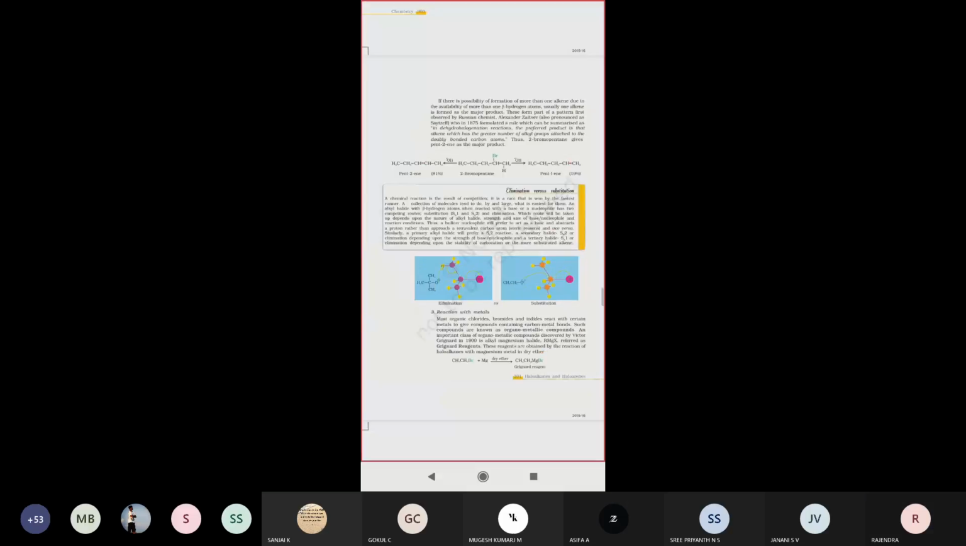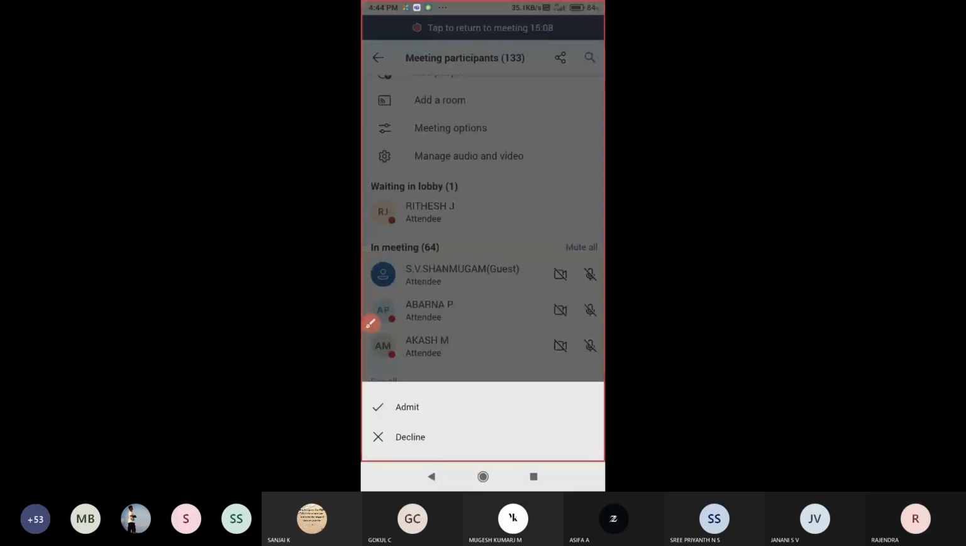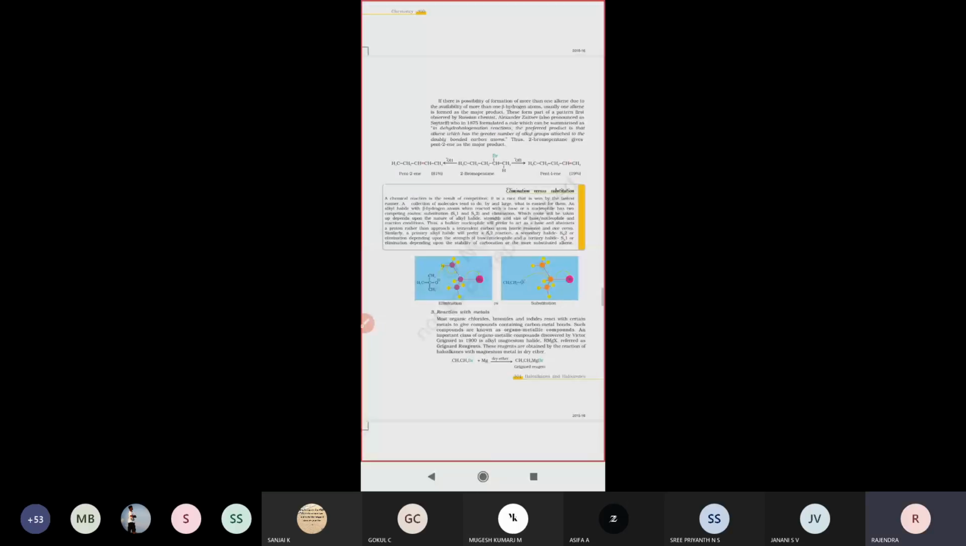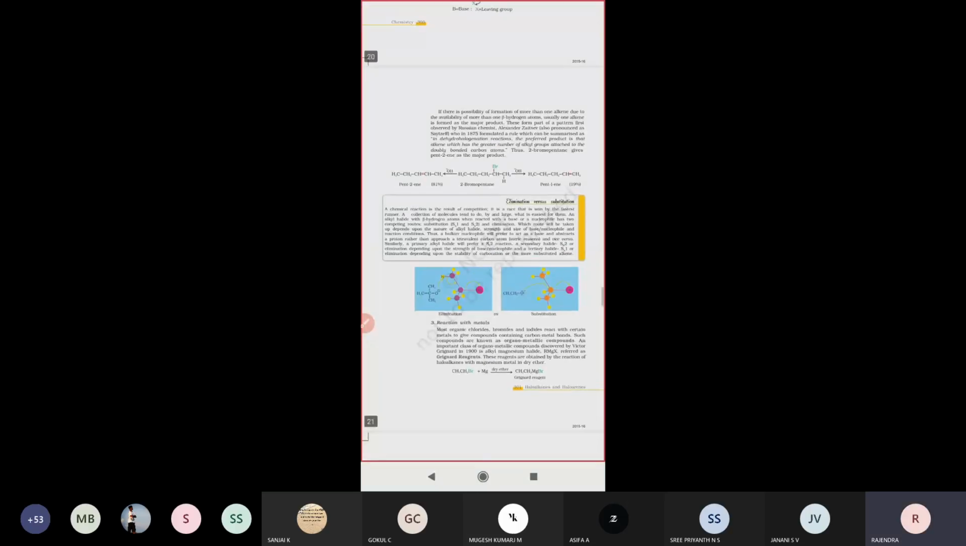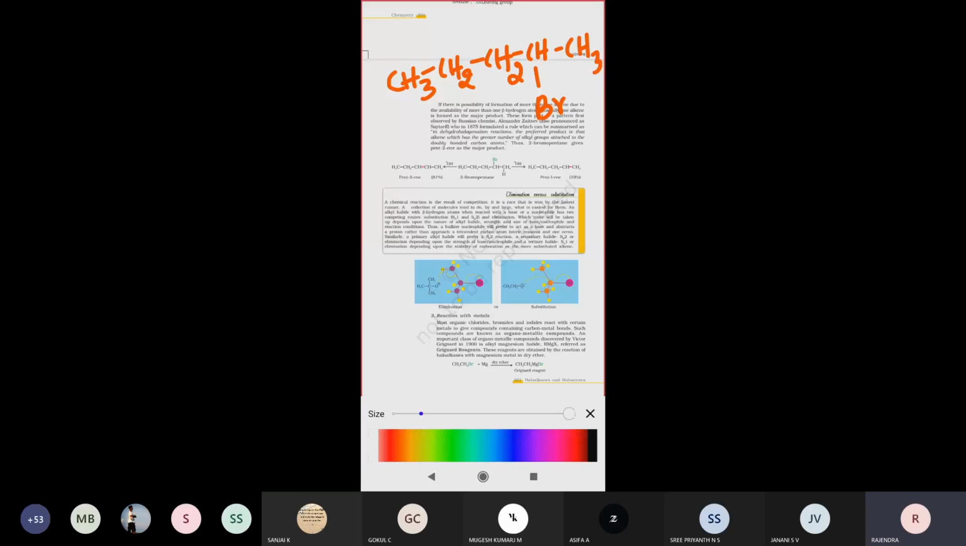Look at this. For example, 2-bromopentane is taken. Look at it here once. So CH3, CH2, CH2, CH, CH3. Here the bromine atom is present, so the name is 2-bromopentane. In this 2-bromopentane, if treated with a strong nucleophile, what happens?